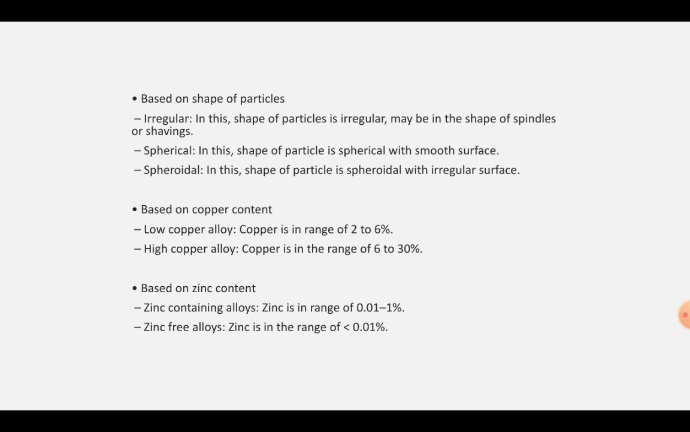Now, based on the copper content, they can be either low copper or high copper. In low copper alloy, copper is in the range of 2 to 6%, whereas in high copper, copper is in the range of 6 to 30%. Now, based on the zinc content, either zinc containing alloys or zinc free alloys. In zinc containing alloys, the zinc is in the range of 0.01 to 1%, and in zinc free alloys, zinc is in the range of less than 0.01%.